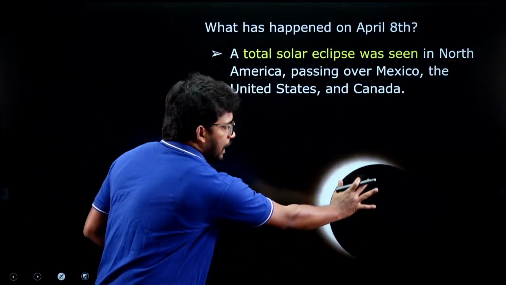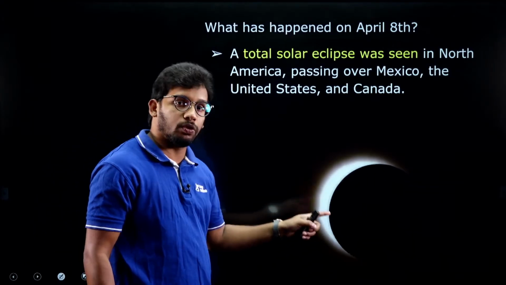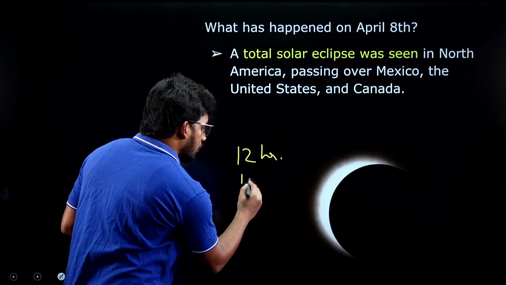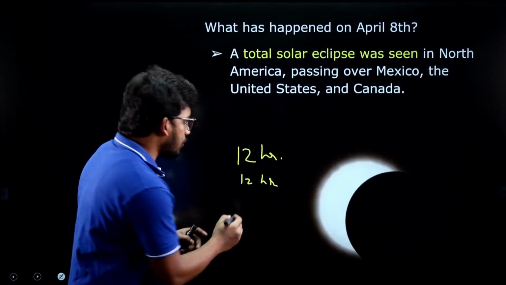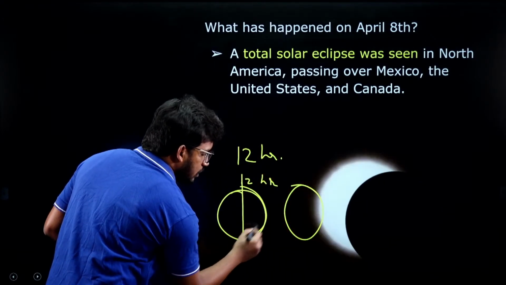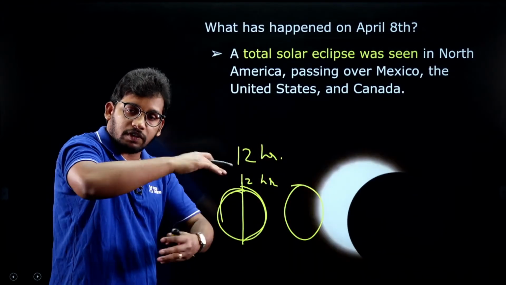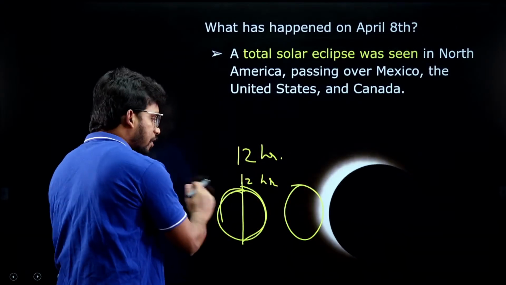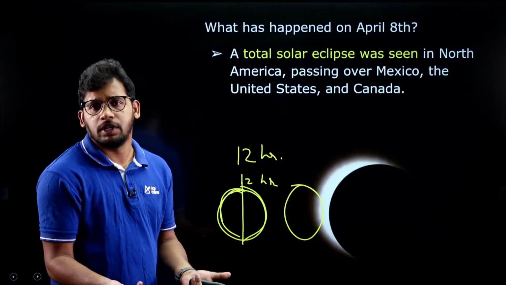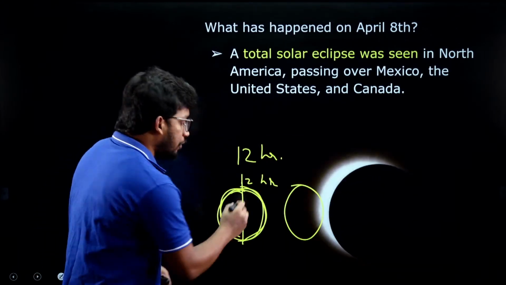So when the moon completely obstructs the sunlight, this is not happening throughout the earth, okay, because for 12 hours we have daytime and 12 hours we have nighttime, right? So if this is the earth and this is the sun, only half the portion is with the sunlight and the other half is backwards. Earth is also rotating itself, for 24 hours. So half of the part is away from the sun. This part we are not going to receive sunlight at all. Then there is no concept of solar eclipse because it is already darkness on the outer side. And this side is experiencing the day. Within this day,